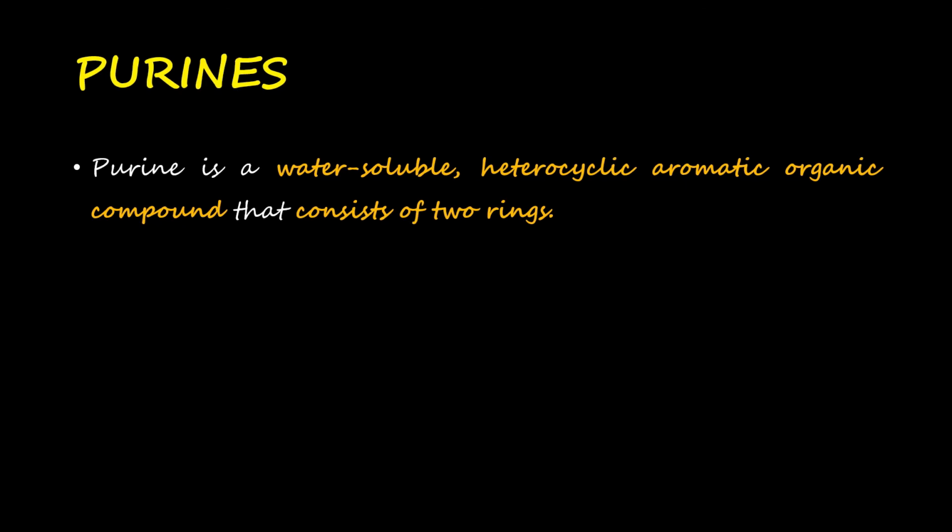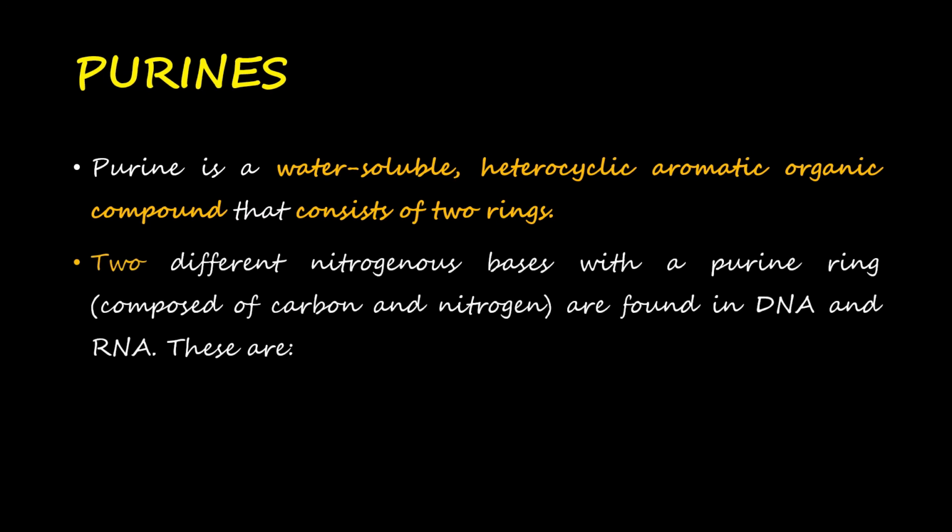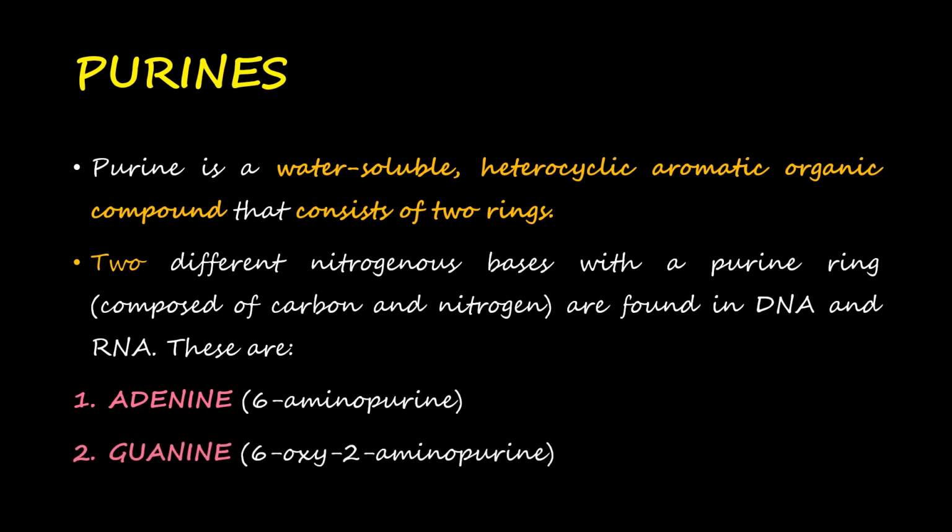Make sure I'm making emphasis on this term, two rings, because if you have to distinguish purines from pyrimidines, one of the ways you can do it is by means of these rings which are present in their structure. So purines have two rings and pyrimidines have a single ring only, which distinguishes them from each other. So purines, there are two different nitrogenous bases with a purine ring composed of carbon and nitrogen, and are found in DNA and RNA. These are adenine, that is 6-aminopurine, its chemical name, and guanine, that is 6-oxy-2-aminopurine,